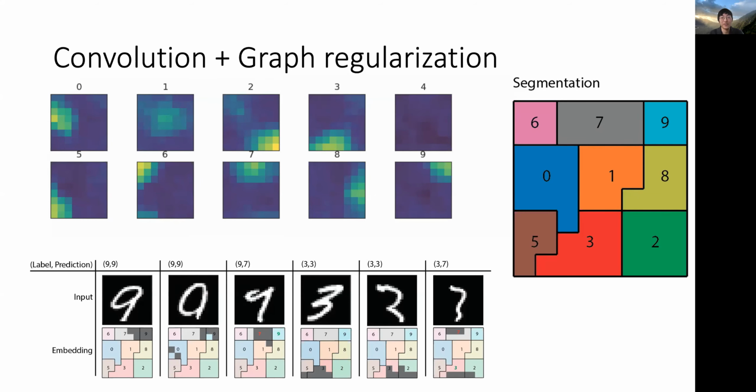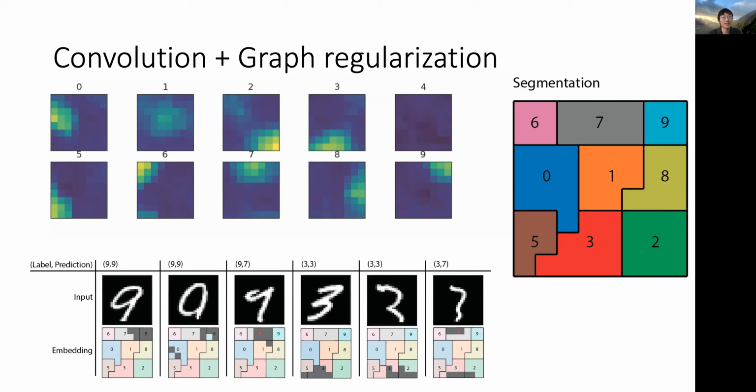Here, we further examine the functional regions that result from a combination of convolution and smoothing. We segment the 64 nodes into distinct regions by the argmax across classes. You can see this on the right. Each neuron has a digit that it responds most to. We also show some examples of correctly classified test digits and incorrectly classified test digits.